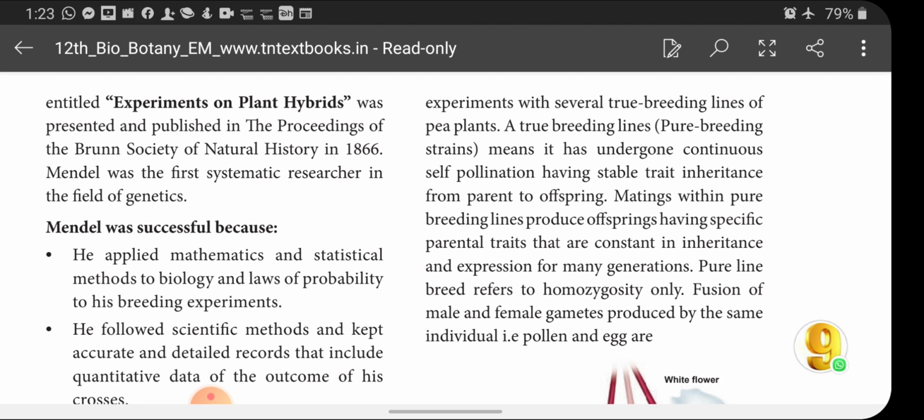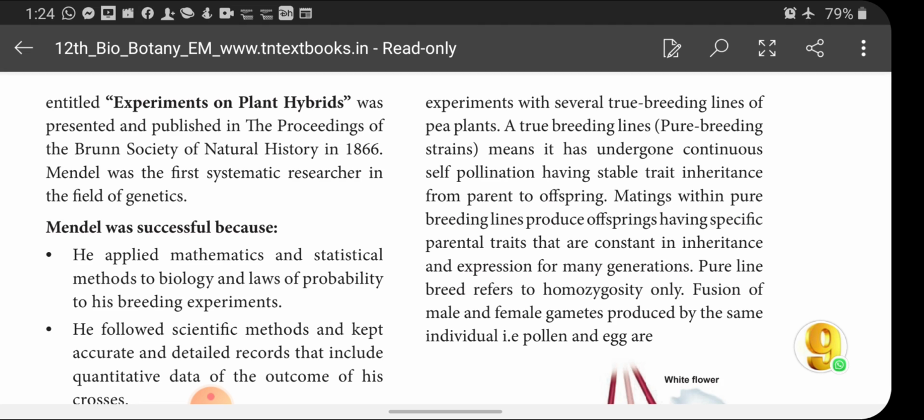If the genes of tall and dwarf were mixing in the young ones, what would be the result? All would be medium height plants. But here he observed only tall plants, no medium height, no dwarf plants.